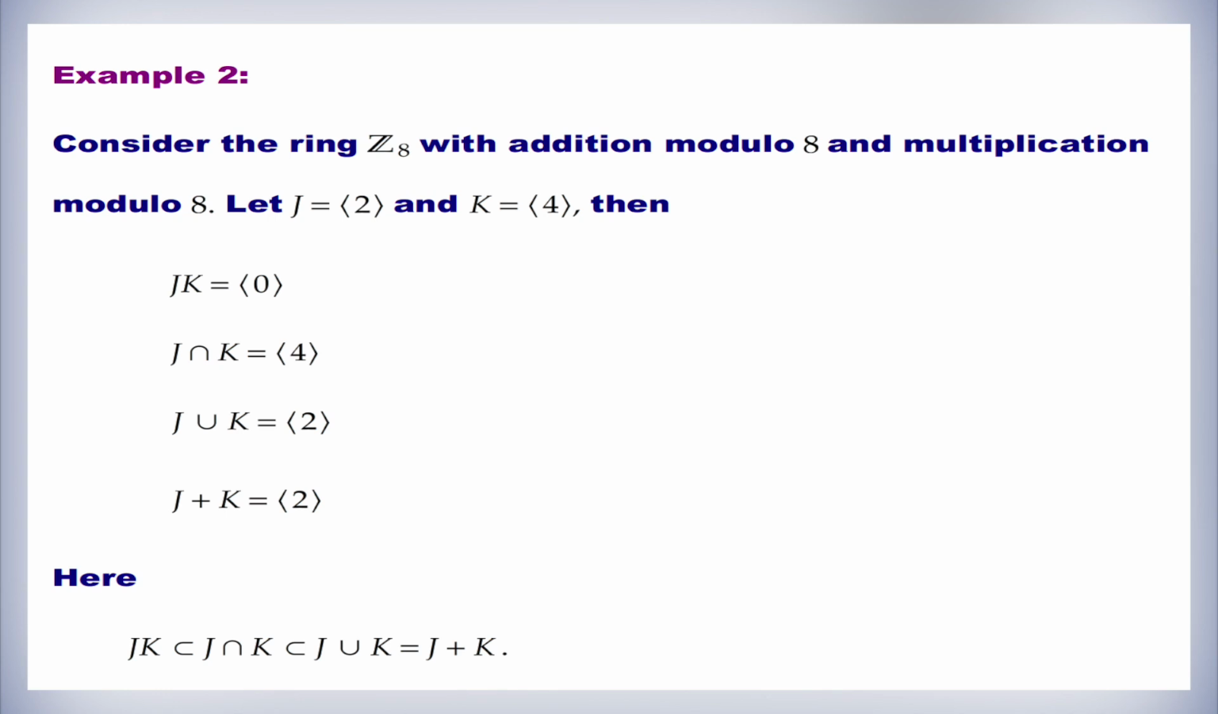Consider the ring Z8 with addition modulo 8 and multiplication modulo 8. Let J be the ideal generated by 2 and K be the ideal generated by 4. Then, JK equals the ideal generated by 0, J intersection K equals the ideal generated by 4, J union K equals the ideal generated by 2, and J plus K also equals the ideal generated by 2. Here, JK is a subset of J intersection K, which in turn is a subset of J union K, and that is equal to J plus K.